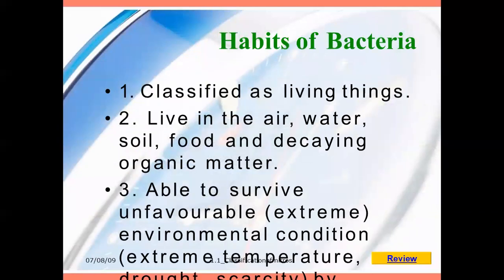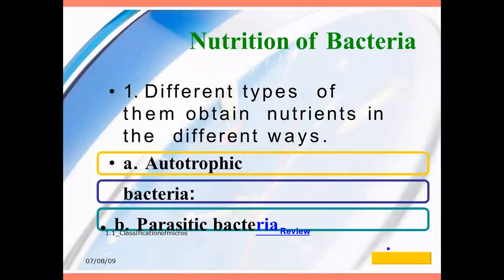Next, habits of the bacteria. Classified as living things, they live in the air, water, soil, food, and decaying organic matter. They are able to survive unfavorable environments like extreme cold and extreme heat, any kind of environment. Then about the nutrition of the bacteria, here also they have different types of nutrition. They are autotrophs, which automatically produce their own food, or they depend on parasitic bacteria, which depend on other microorganisms or other bacteria. By killing the other bacteria they survive.